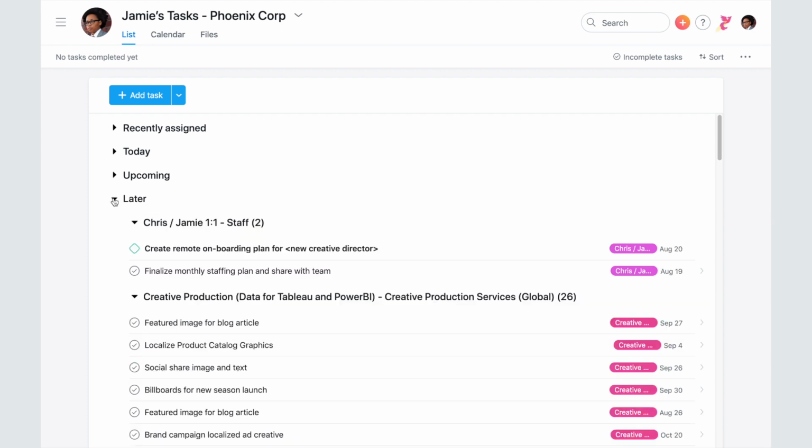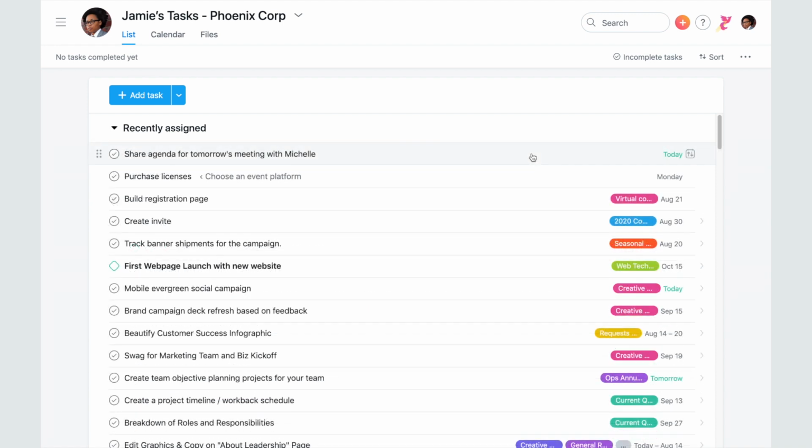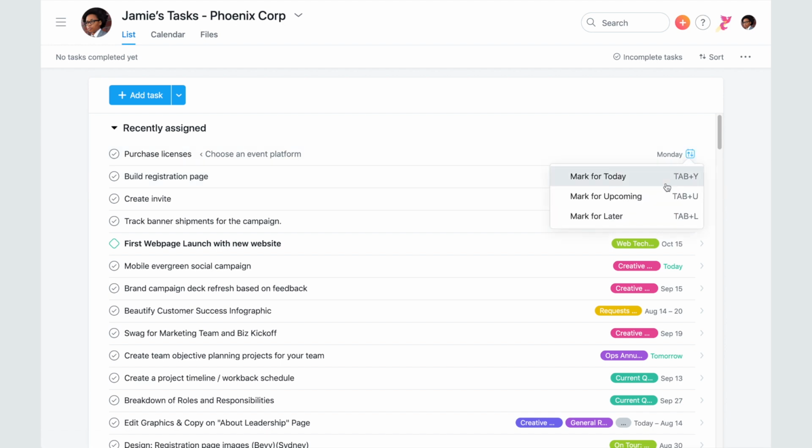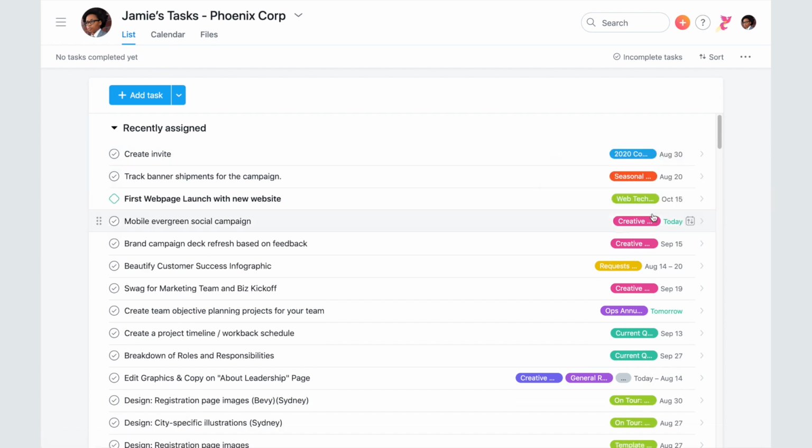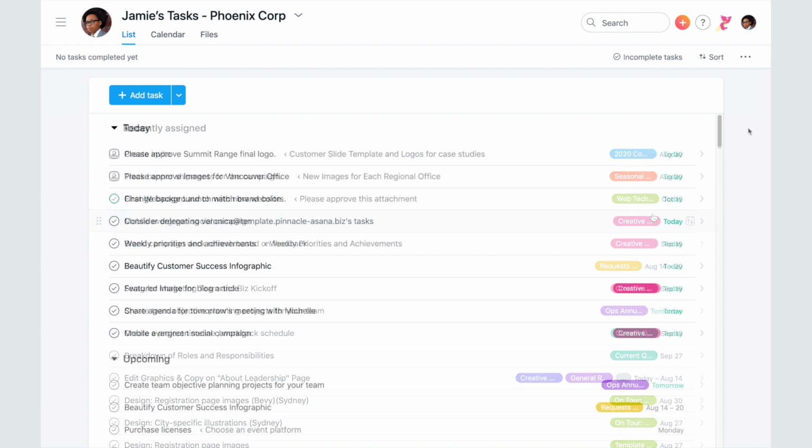If you're familiar with David Allen's Getting Things Done, or GTD, methodology, this prioritization approach aligns nicely. Quickly move tasks to these sections by selecting from the drop-down options to the right of the task, or by using the keyboard shortcuts Tab Y, Tab U, or Tab L. You can also just drag and drop.